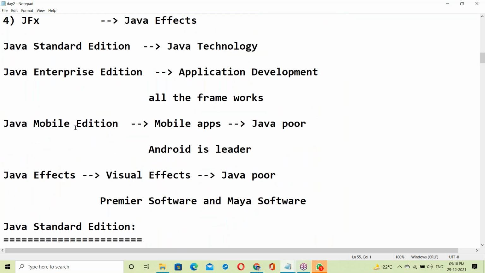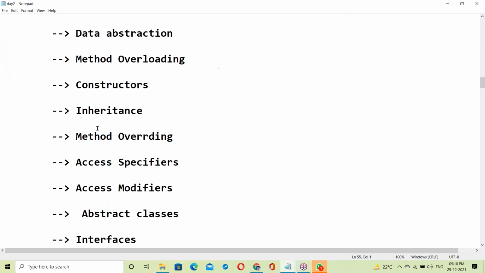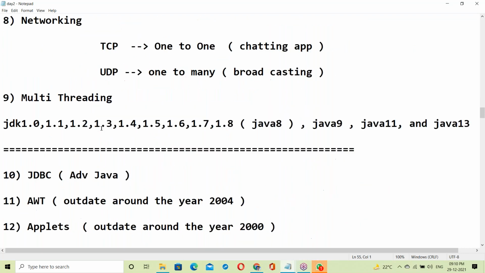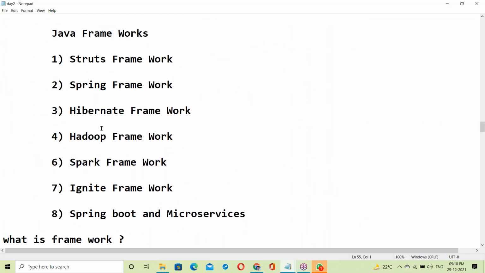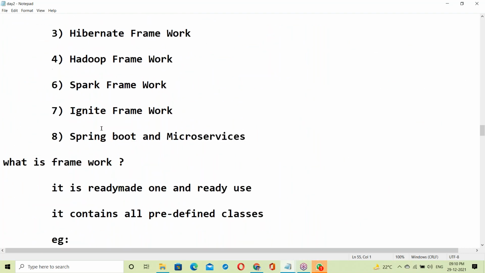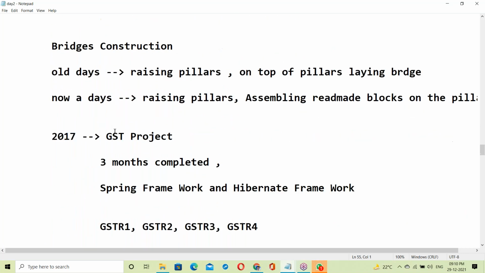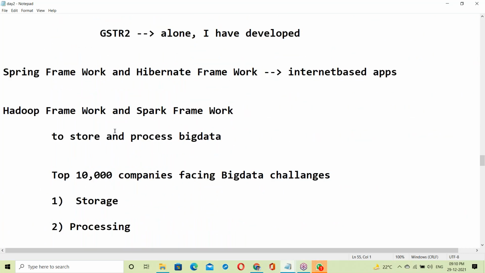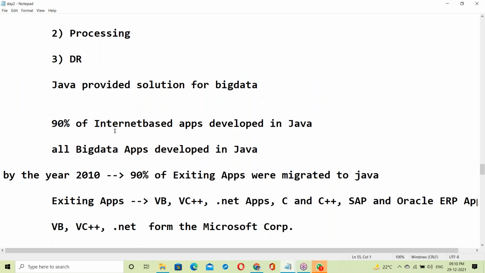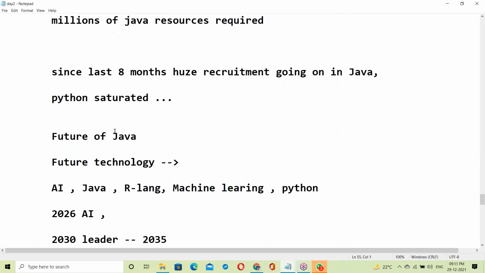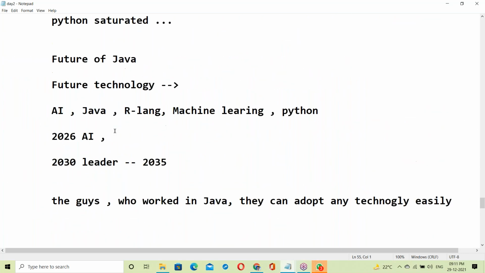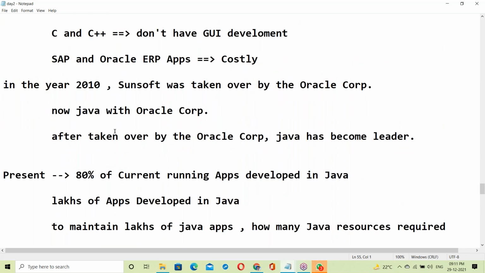The past and the present position of Java were discussed, and Java features, all that yesterday. So you got some idea about Java.